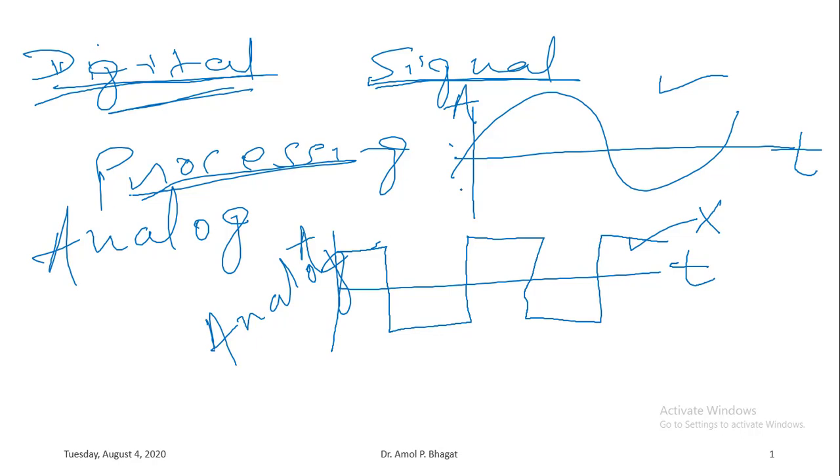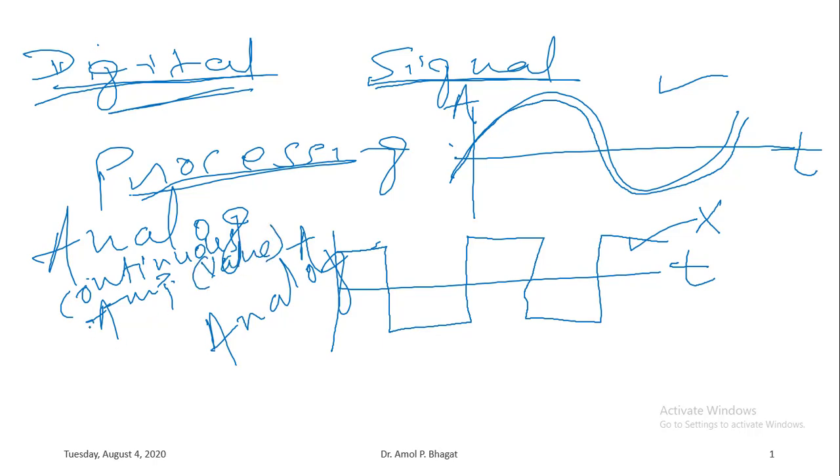So why? So basic reason is that in both these signals the amplitude is varying continuously with respect to time. So whenever we are considering continuous amplitude, or we can consider it as value as well, okay, and continuous time.